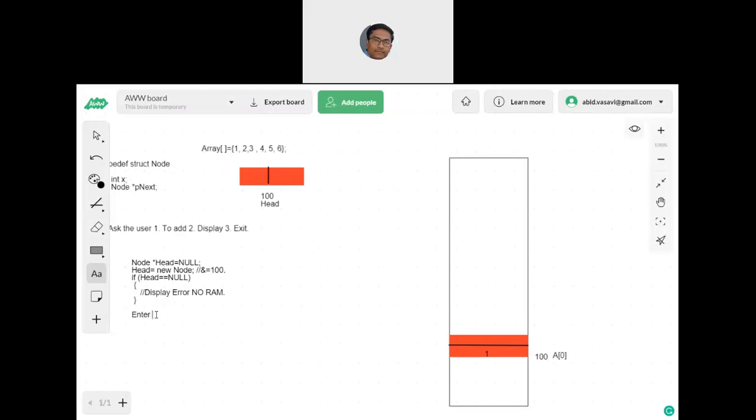Okay. Now I'm asking you, enter the node value. So assume that the user has entered 1. What is this? This is A of 0, isn't it?